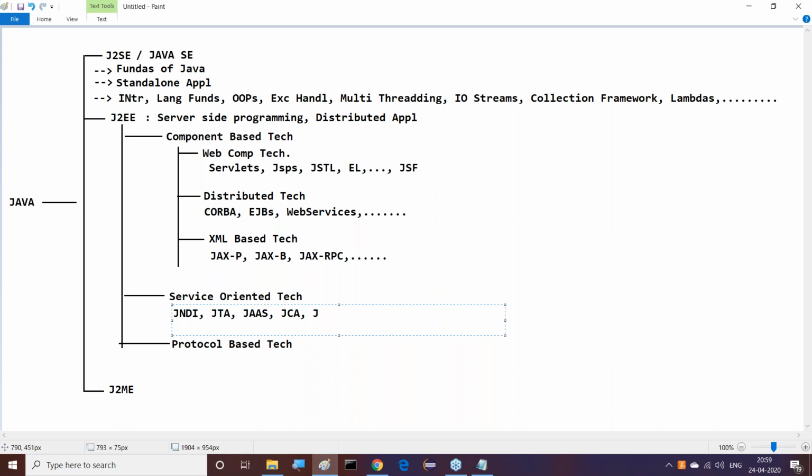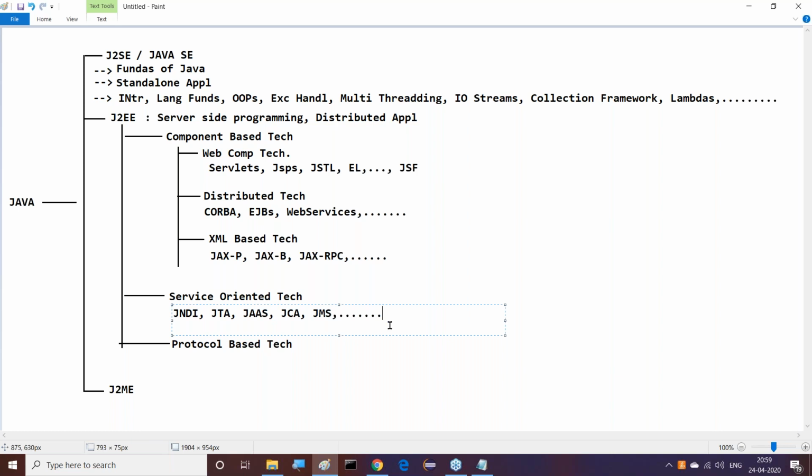Next one is Java Mail API or maybe JMS, Java Messaging Services, and so on. A number of services are available which are provided by J2EE technologies, and which are implemented as service-oriented technologies. All of you guys understand these points? What exactly the points I'm telling you? Service-oriented technologies exist: JNDI, JTA, JAAS, JCA, JMS, and so on. These many things exist.